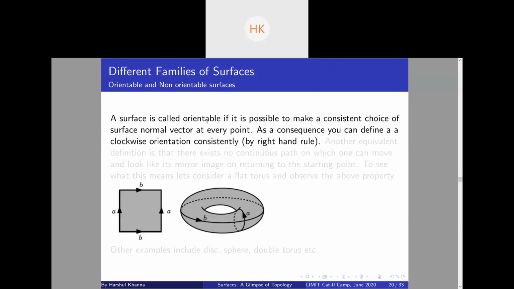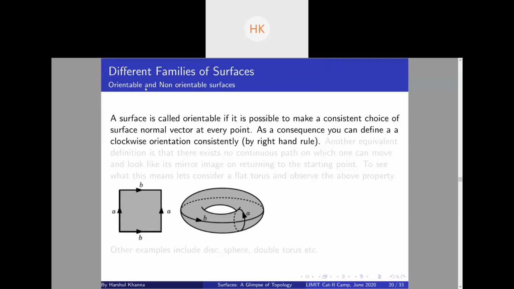So a surface is orientable if you have a consistent choice of normal vectors at every point. This is, however, not possible for every surface. If you say every surface has a consistent choice of normal vector, that is false, because suppose you take a Mobius strip. If you construct the Mobius strip, take any point and start tracing it, you'll get essentially one side, right? So you can't possibly give a consistent choice of surface normal vector at every point. You understand why you can't give a consistent choice of normal vector?